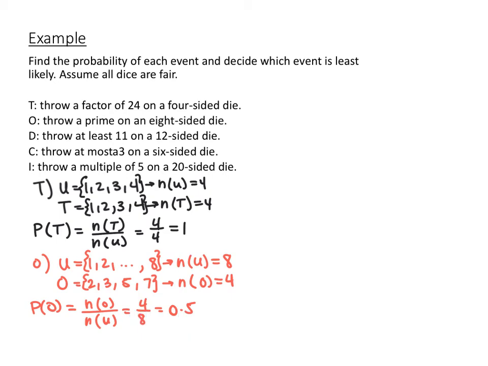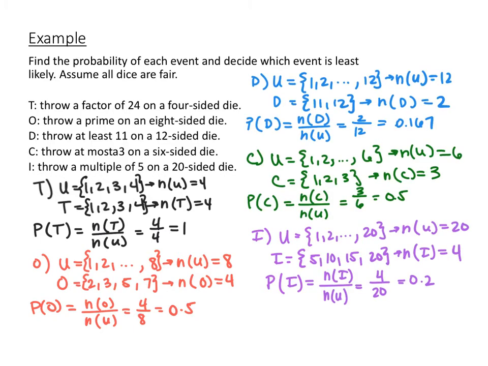So if you haven't already done so, go ahead and do D, C, and I. So for D, our sample space is the integers 1 through 12. So the number of total outcomes in the sample space is 12. We want at least 11, so that would just be 11 and 12. So our number of outcomes in our event would be 2. So the probability that we throw at least an 11 on a 12-sided dice would be 2 out of 12,